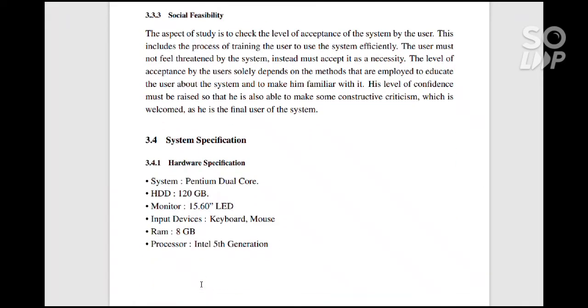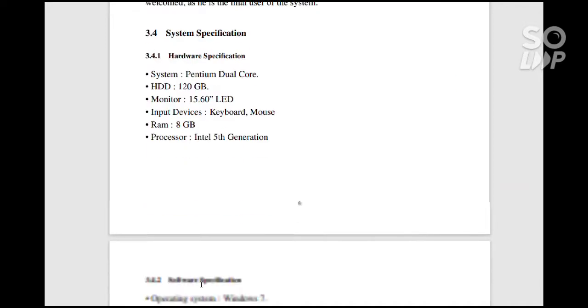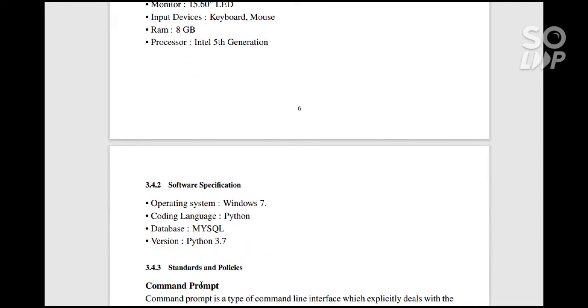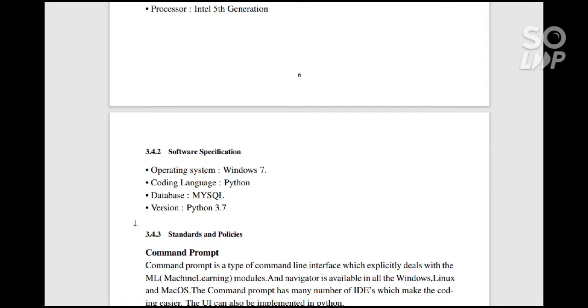System specifications. For developing our project, we have used the following hardware specifications: 120 GB HDD, monitor, input devices, RAM 8 GB recommended, processor Intel 5th generation recommended. Software specifications for developing our project: we have done our project in Python using machine learning techniques. Python on Windows 7 will be sufficient, and for the database, we use MySQL for managing the data. The version of Python was Python 3.7.